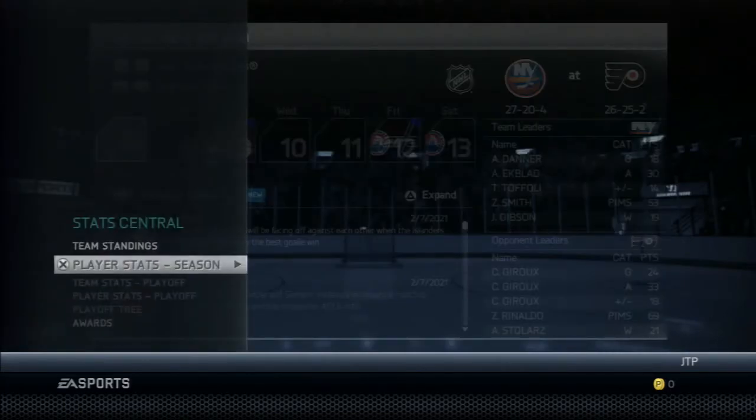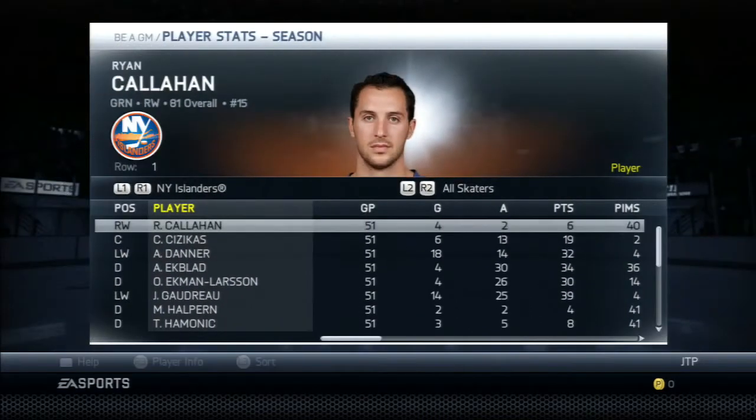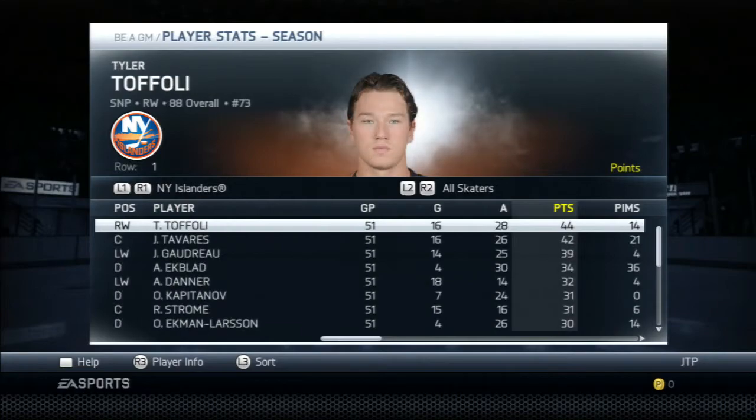Let's check out the player stats and see who's doing well for us. But there is a trade I would like to make at the trade deadline. I'm not going to make it right now. Actually, I could make it right now if I feel like I need to, because I do want to make a run for that Stanley Cup this year, obviously.